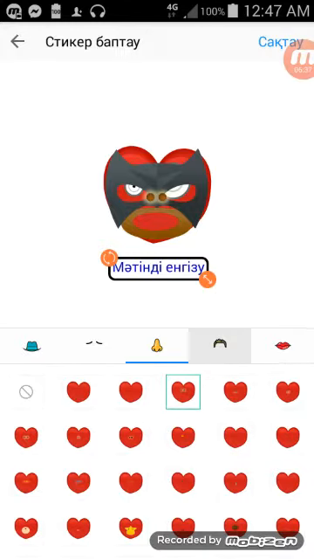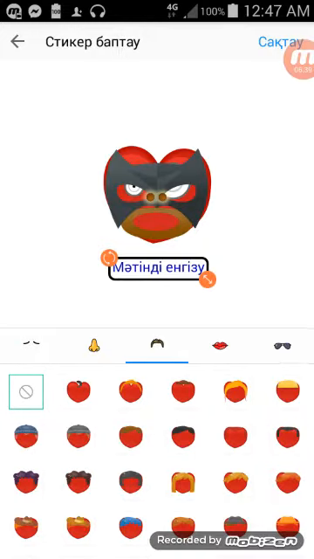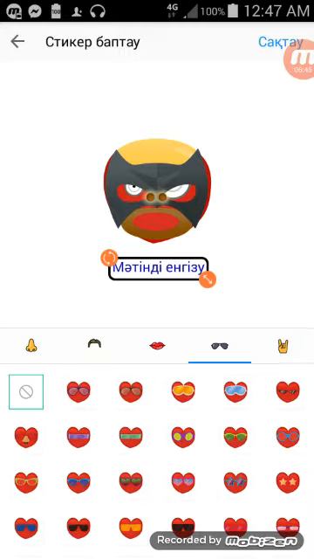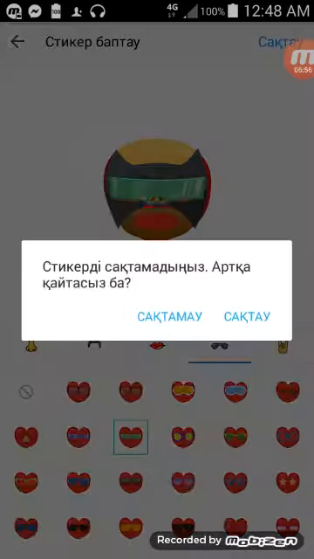Then there's hair, swag, like that. And then there's shades, like accessories, or just shades, like that. I mean, this looks ridiculously stupid. I just slapped it together, but you get the idea, right?